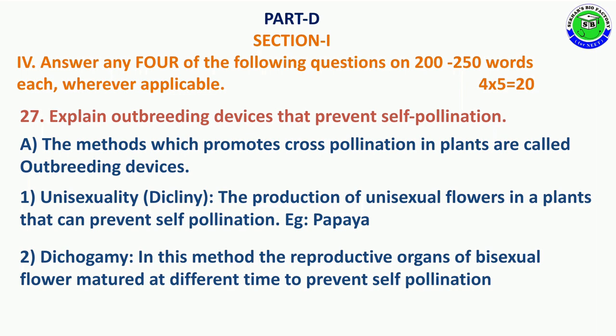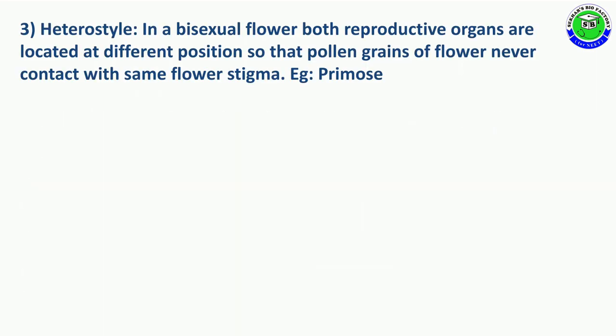The second method is dichogamy. In this method, the reproductive organs of bisexual flowers generally mature at different times to prevent self-pollination, which is called dichogamy. The third device is heterostyly. In bisexual flowers, both reproductive organs are located at different positions so that pollen grains of a flower never contact the same flower's stigma. It is seen in primrose.